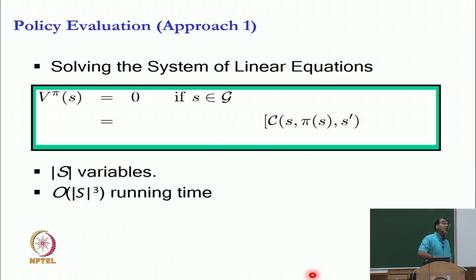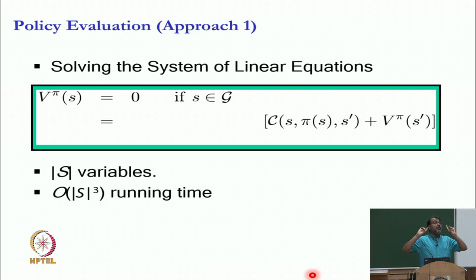Plus, there is some long term cost I am going to pay. What is the long term cost I am going to pay? V pi of S prime. Why? Because V pi of S prime has been defined to be the cost to reach the goal starting in state S prime, and now what have we done? We have reached S prime. And we have made all these Markov assumptions and so on and so forth. So, the current state is the only state that determines the future, nothing else in the past matters. So, we will additionally pay the long term cost of V pi of S prime.